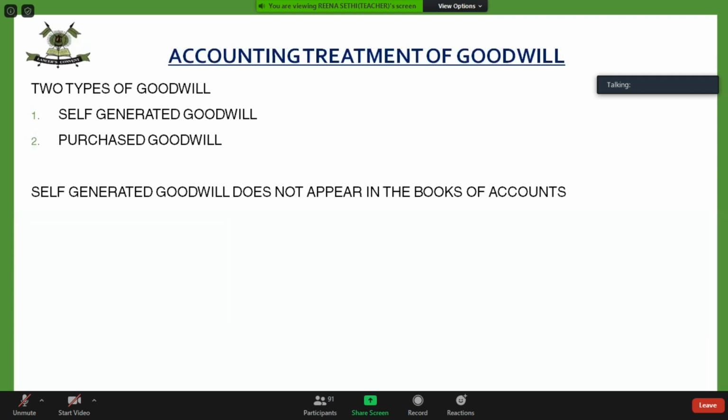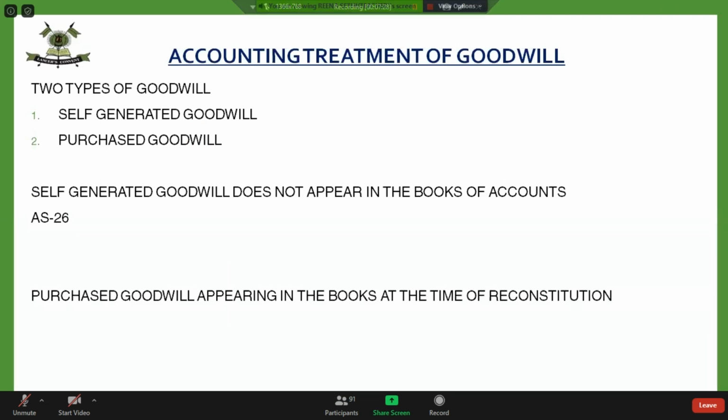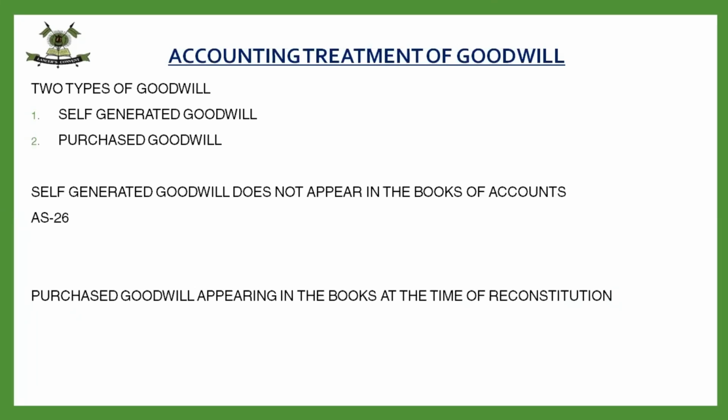Self-generated goodwill does not appear in the books of accounts, just a recall of the previous. Self-generated goodwill does not appear in the books of accounts as per Accounting Standard 26. And purchased goodwill might appear in the books at the time of the reconstitution. We have seen in one of the questions that we did yesterday also, goodwill was appearing in the balance sheet given. So that also has to be written off as early as possible. That is also done as per AS 26. You have to remember this accounting standard and the implication where this accounting standard is being applied.